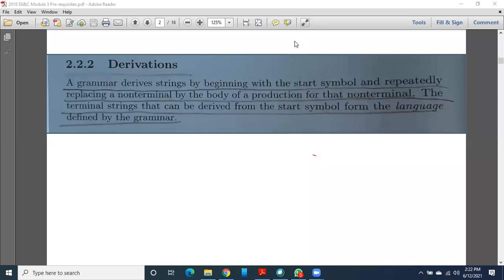The first rule of your grammar begins with an LHS containing a symbol, and that symbol is called the start symbol. RHS also has some symbols, terminals and non-terminals. So one by one, if you keep on defining all the non-terminals, at the last production you will get only terminals at the RHS side.